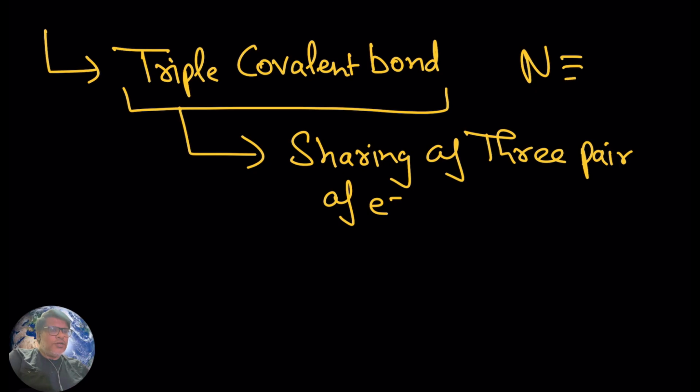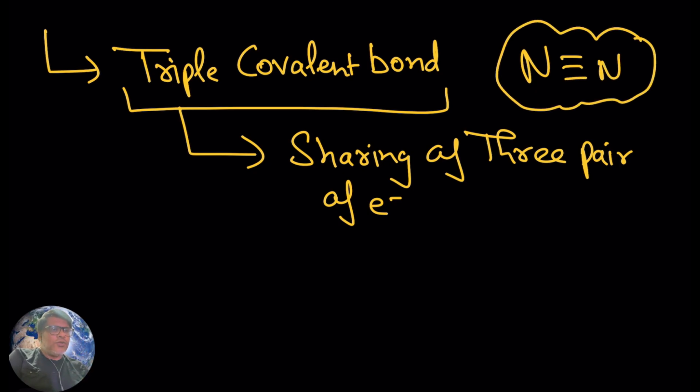So nitrogen is going to share electrons with another nitrogen atom. So here you are going to see sharing of 3 pairs of electrons. Hopefully now it is clear what a single covalent bond, a double covalent bond, and a triple covalent bond are. Now we are going to discuss the strength of these bonds.